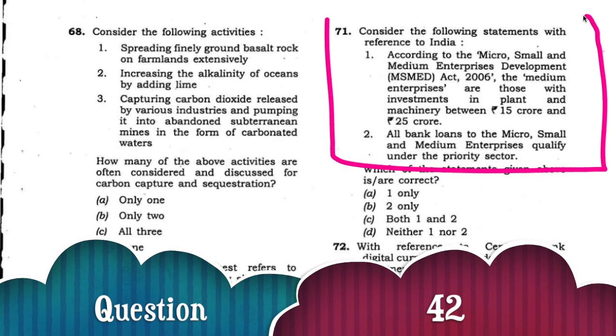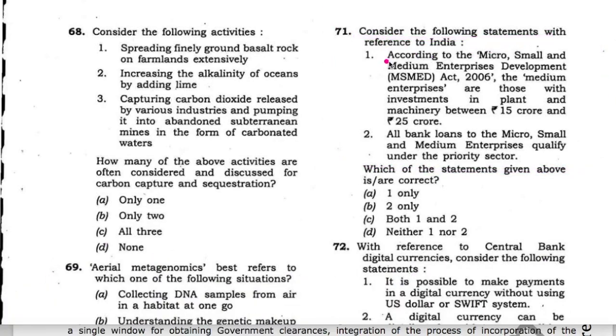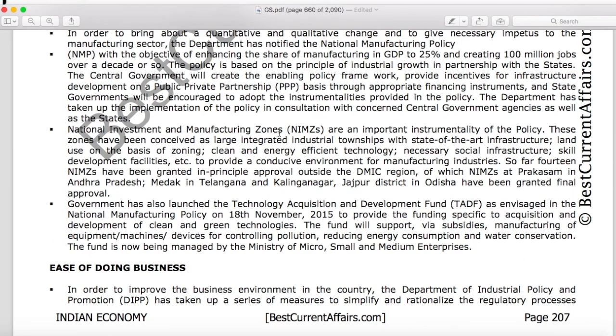Next question. Consider the following statements with reference to India. According to Micro, Small and Medium Enterprises Development Act 2006, the medium enterprises are those with investment in plant and machinery between 15 crore and 25 crore. This statement is wrong. Now see, this is our Indian economy booklet for IAS Prelims 2023 on page number 207.